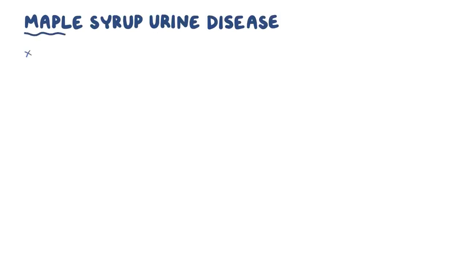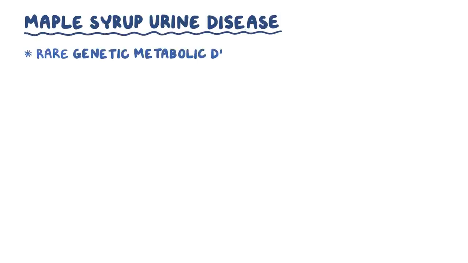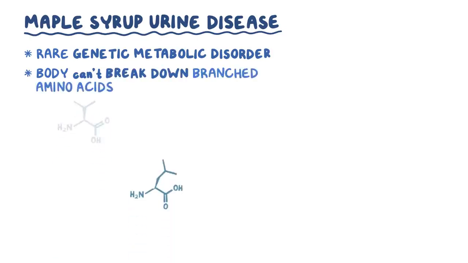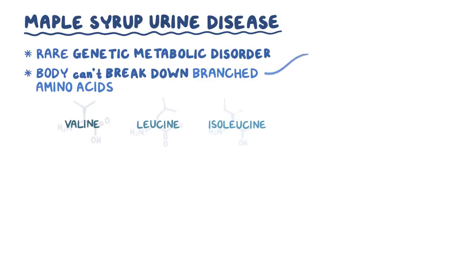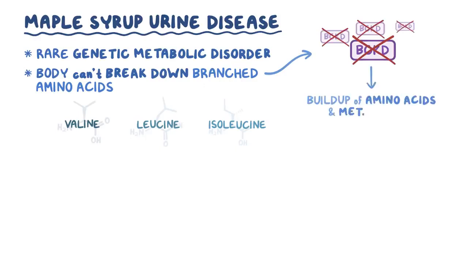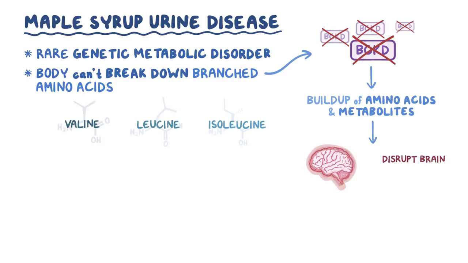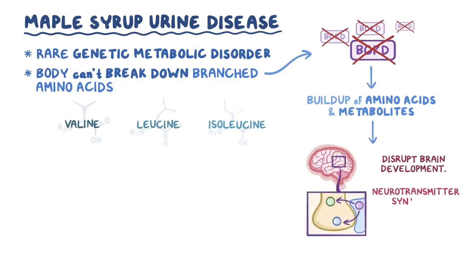Alright, as a quick recap, maple syrup urine disease is a rare recessive genetic metabolic disorder where the body can't break down branched-chain amino acids like valine, leucine, and isoleucine, completely due to a deficiency in branched-chain alpha-ketoacid dehydrogenase complexes. This causes the buildup of these amino acids and their metabolites, which can disrupt brain development, neurotransmitter synthesis, cause cerebral edema, and give urine a maple syrup odor.